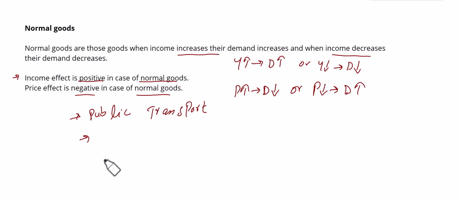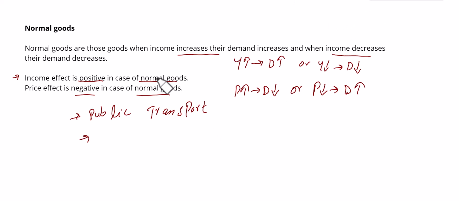But any commodity whose demand increases with an increase in your income, and decreases with a decrease in your income, would be a normal good according to your preference or choice. And when price is increasing and you are decreasing the demand for any product, that is called a normal good according to you. So basically these are the examples of normal goods.